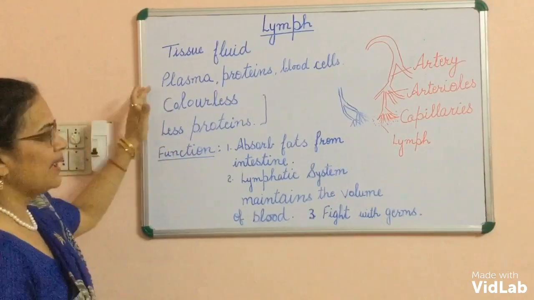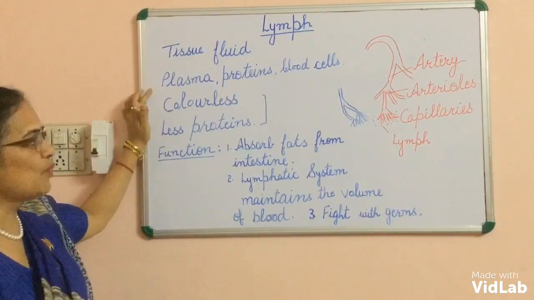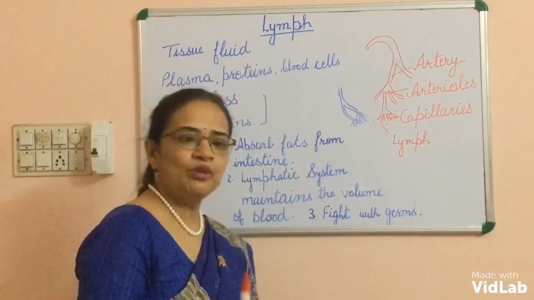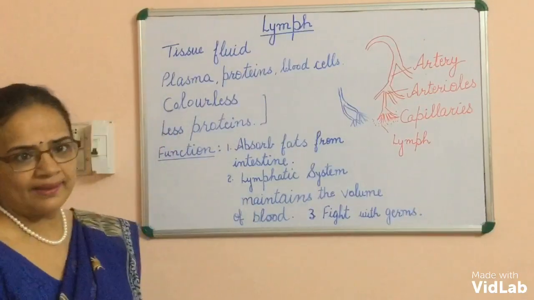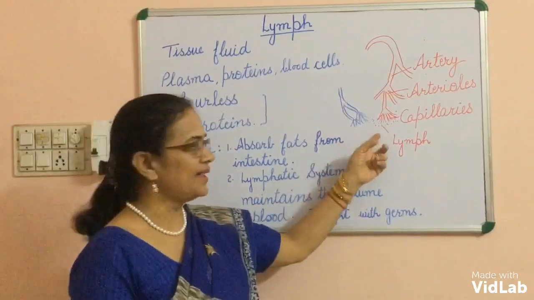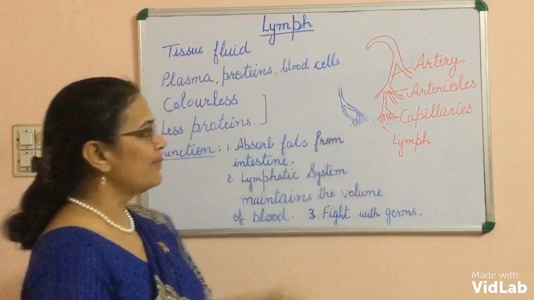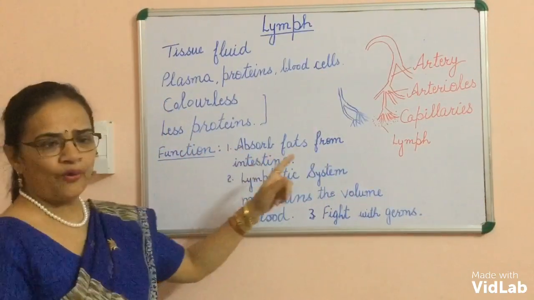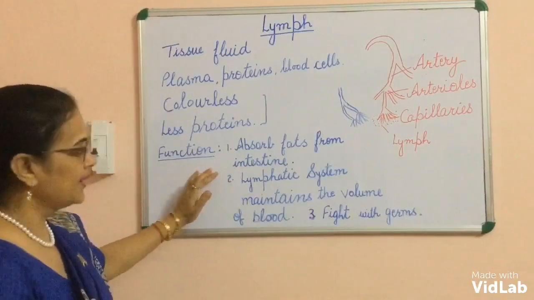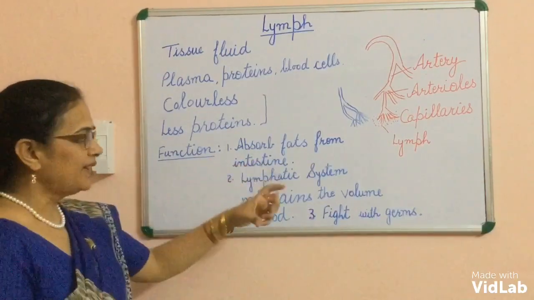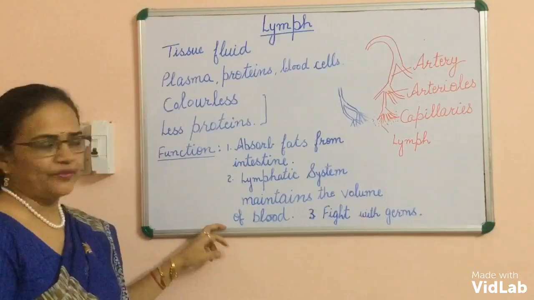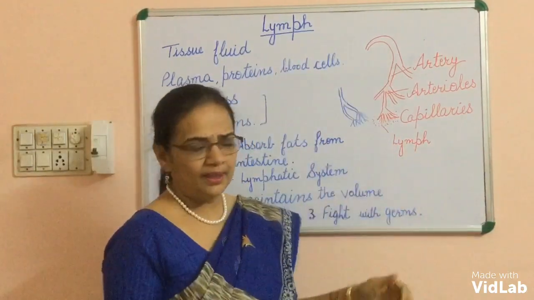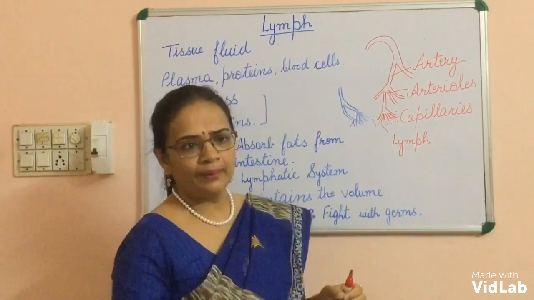What is the composition of lymph? It contains mainly plasma, a small amount of proteins is also present, and some blood cells like WBCs can pass through the capillaries. So WBCs are present in the lymph. What is the main function of the lymph? It helps in the absorption of fat from the intestine. Then the lymphatic system maintains the volume of the blood, because every time some liquid comes out from the blood, it decreases the volume of the blood.